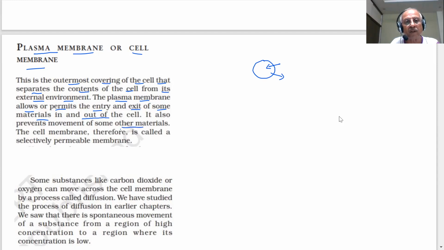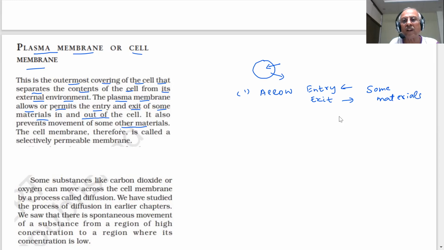Very important point, it will allow or permit the entry or exit of some materials, inside or out.